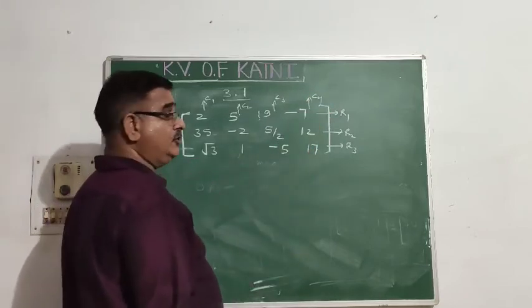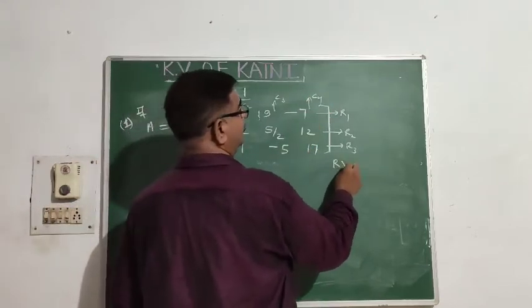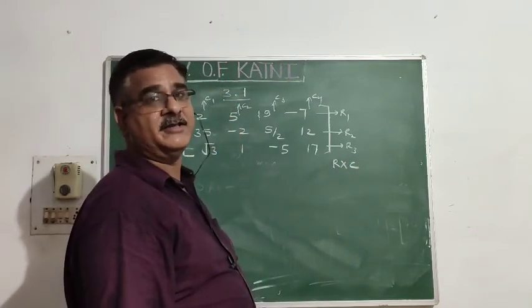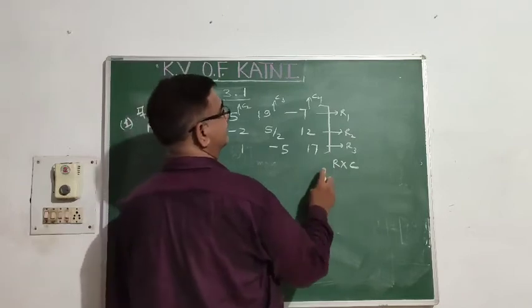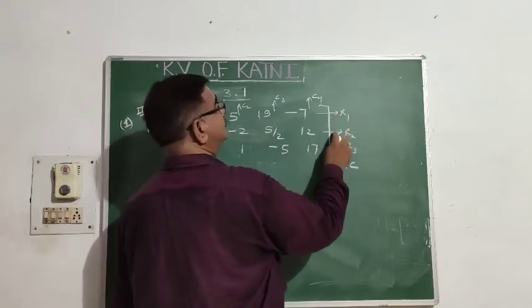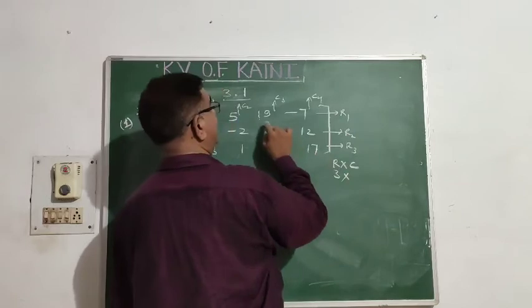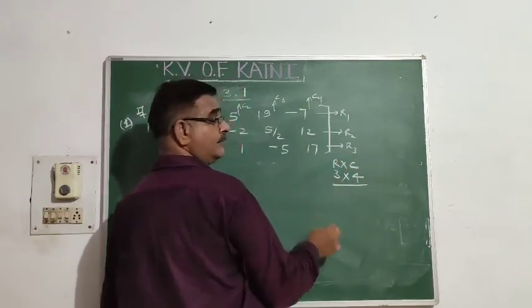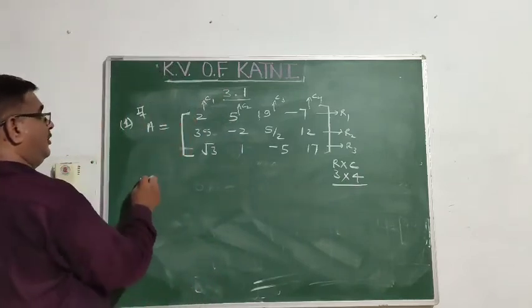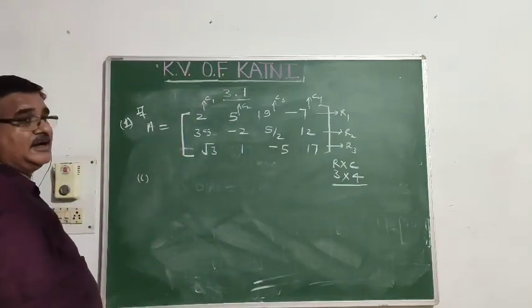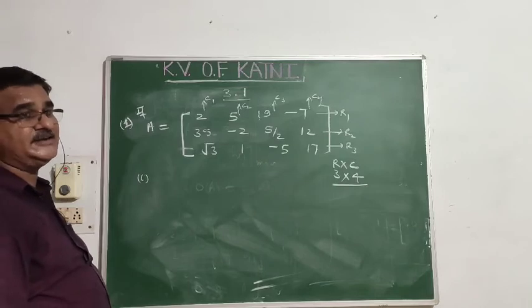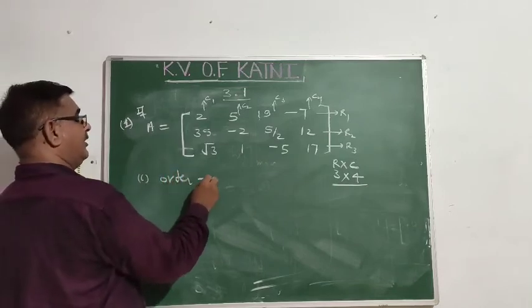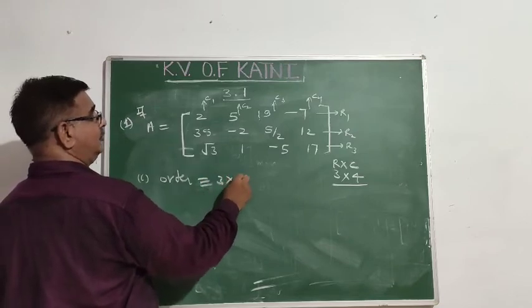You remember how you will write the order? R into C: Ratan Chand, Rekha Chaturvedi. I remember it like this. How many rows? 1, 2, 3. 3 rows. How many columns? 1, 2, 3, 4. So 3 into 4. This is the order. Now there are some problems, some questions asked. Yes, first one is, the order of the matrix is. So what is the order, dear children? Already I have discussed, 3 cross 4.